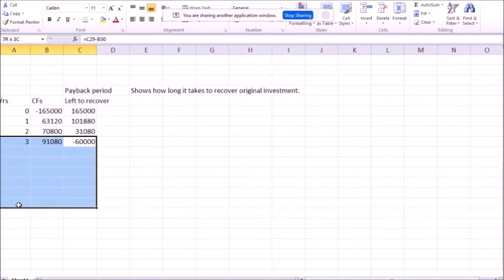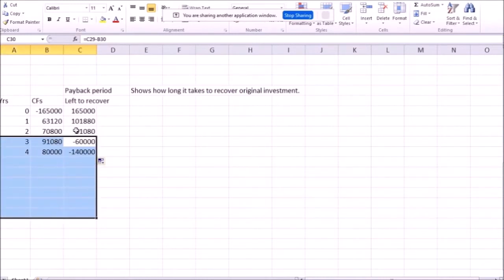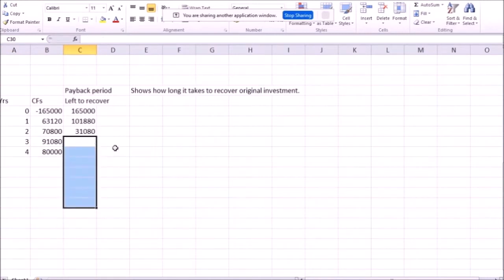But this particular method doesn't take into account any of the future cash flows, even if we had a longer period over here, not the 80,000 by the end of 4 years. This particular method, the payback period, doesn't take into account any of the future cash flows, only how long it takes to get my money back. So once I see negative numbers here, just delete them.